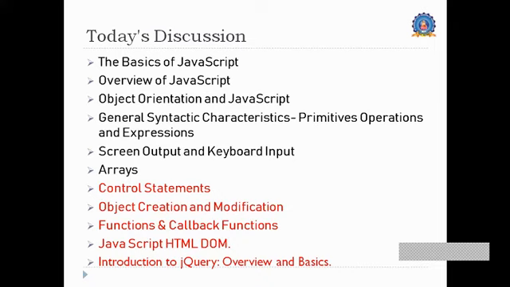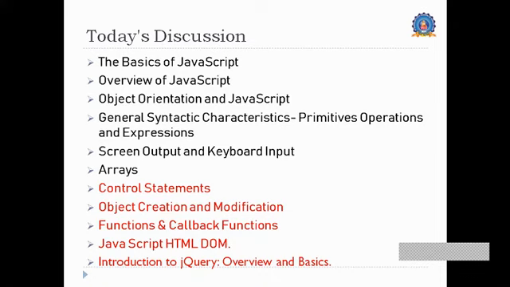The basics of JavaScript and overview of JavaScript we already discussed, and objects, how to create an object. Then general syntactic characteristics and primitive operations, like addition, subtraction and all those kinds of primitive operations. Then screen output and keyboard input, which is user interaction using various boxes, and arrays.